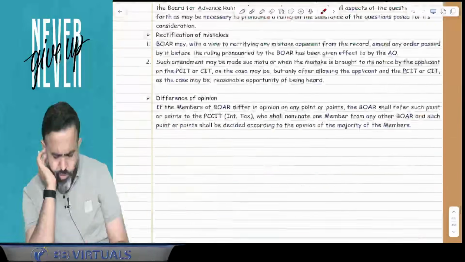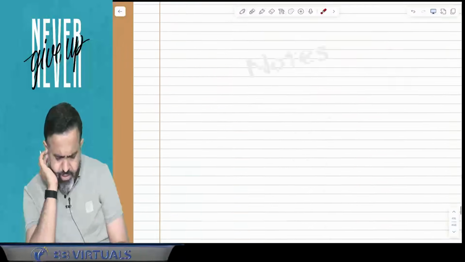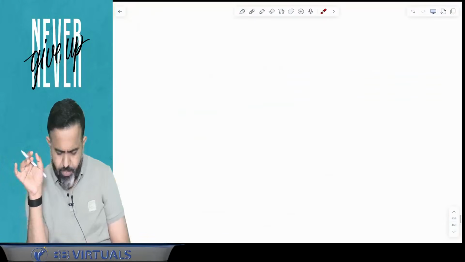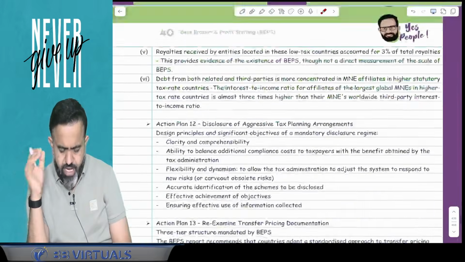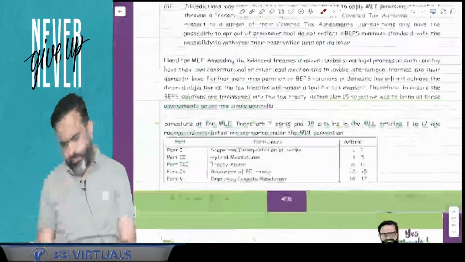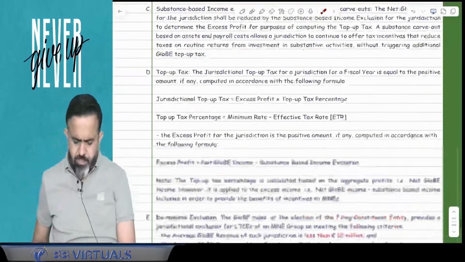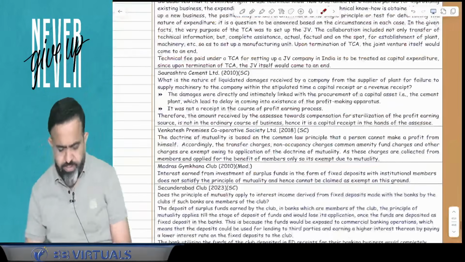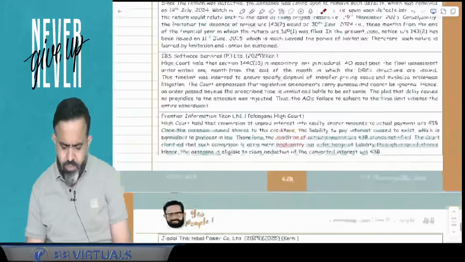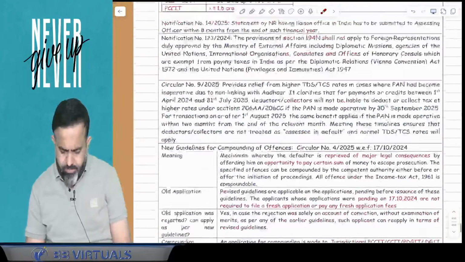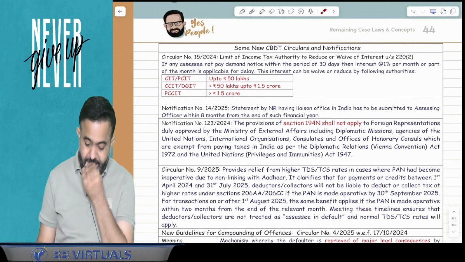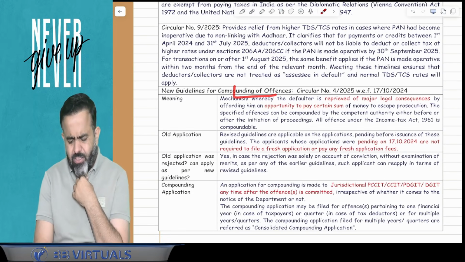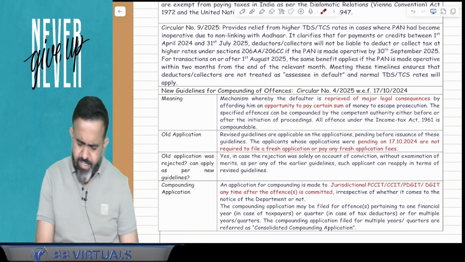In the other topics of non-resident taxation, guys, there are no such changes. After this lecture, on the last part of the book, some case laws are given that you have to refer to, obviously. And there are some concepts given. One is the CBDT guidelines related to compounding of offences. You can do these guidelines yourself.